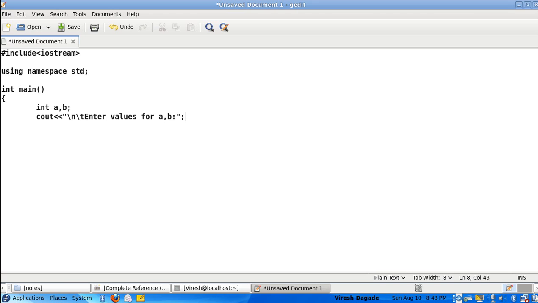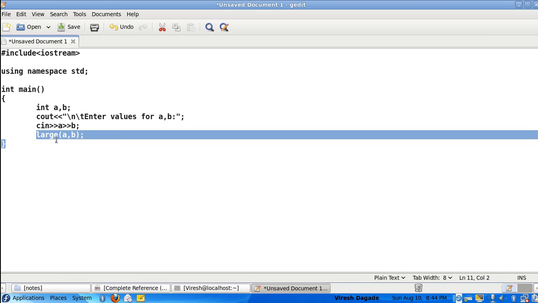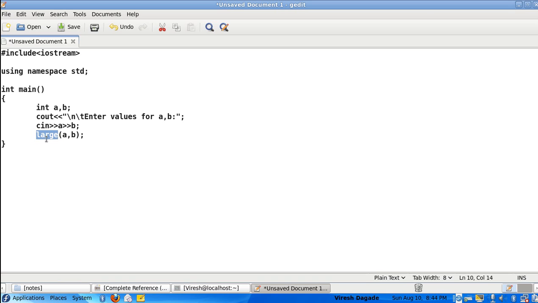I'll give an interactive statement and a cin statement to accept the values for a and b. Now I'll call the function, say the function may be called as large. This function is to find out the largest of the two numbers a and b. So this is the end of main. Now you might be wondering what this large means. It's actually the function name. It's a user defined function, so I can give any name over here.